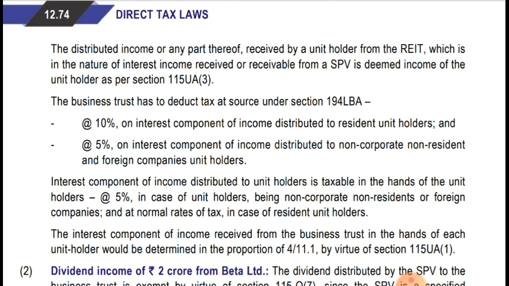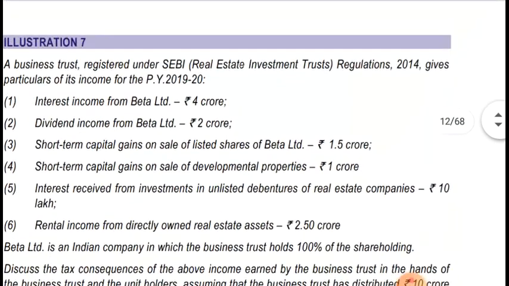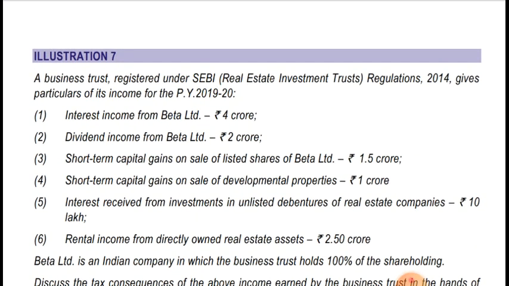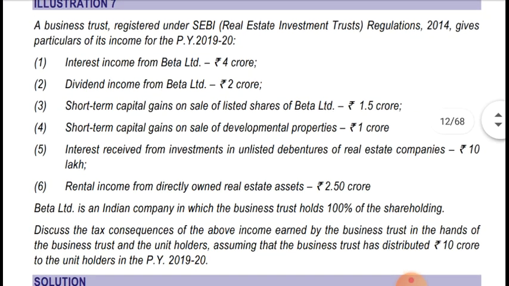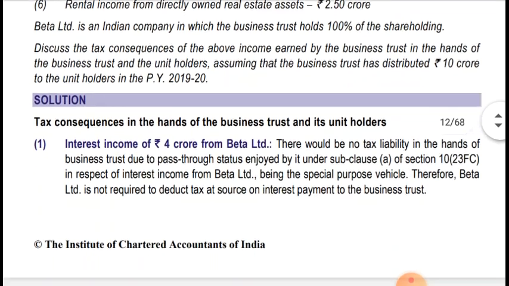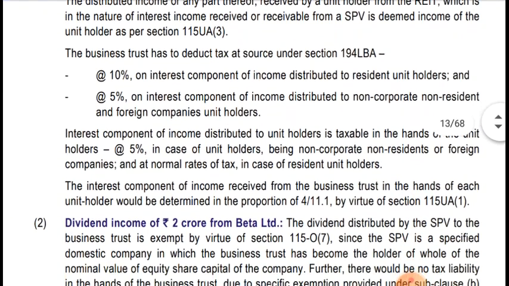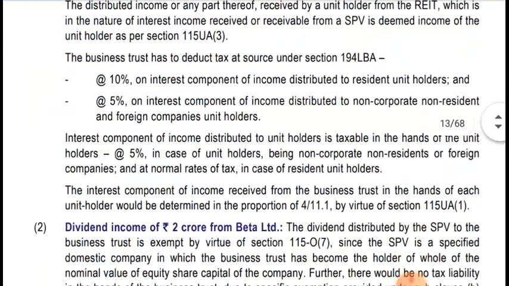Okay, how is the amount coming? They added all the amounts, that is 4 crore, 2 crore, 1.5 crore, 1 crore, 10 lakhs and 2.5 lakhs. So the total is coming to 11.1, and the interest income share was 4. So in this proportion only that will be taxable in the hands of the unit holder.